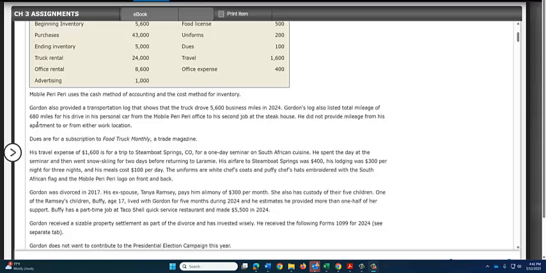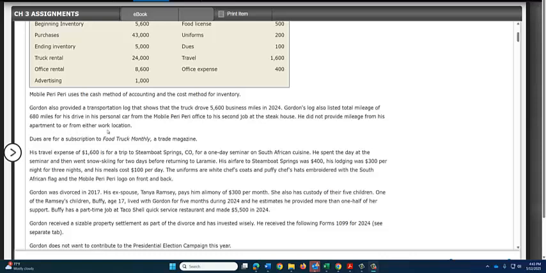Normally, he would get a deduction for 680 miles driven from job to job at 67 cents a mile. Now, when I was checking out the answer key, I could see that they did not give him any transportation expense. And I had to figure out what was going on there. So I found an explanation in the answer key that said, since he did not provide mileage from his apartment